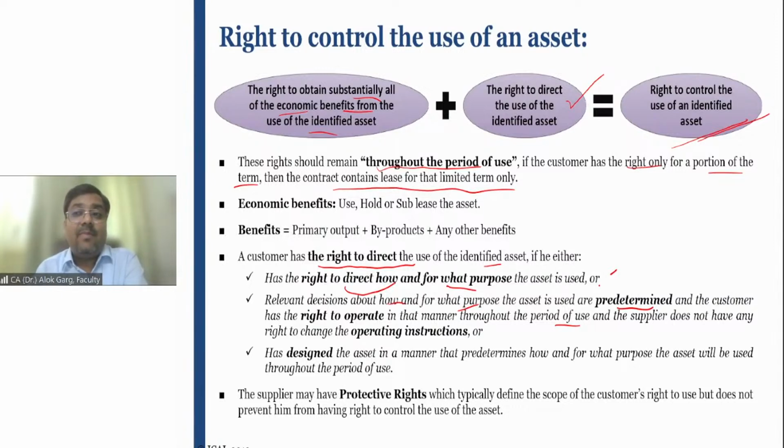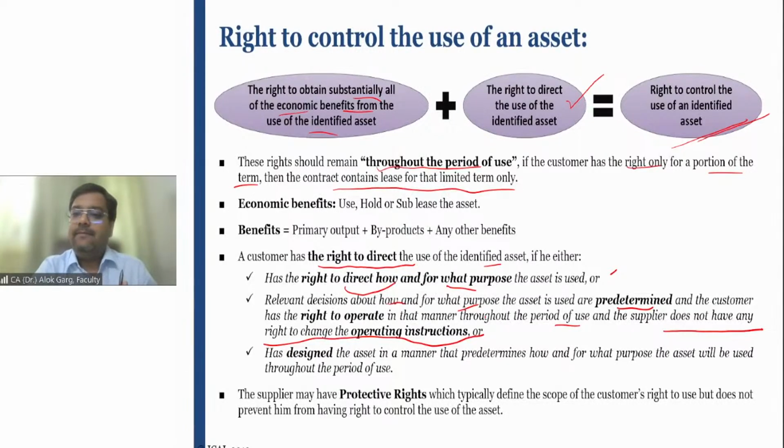But in this case, you have to check another condition. What is the other condition? If the decisions on how and for what purpose the asset is going to be used are predetermined, the supplier must not have any right to change the operating instructions, right? At the inception of the contract, the supplier or the lessor is saying that you have to use this asset in this manner, which is predetermined. But subsequently, the supplier or the lessor does not have any right to alter those operating instructions. It means he is not controlling the use, right? Because he doesn't have any right to change the instructions in future. Is that clear?